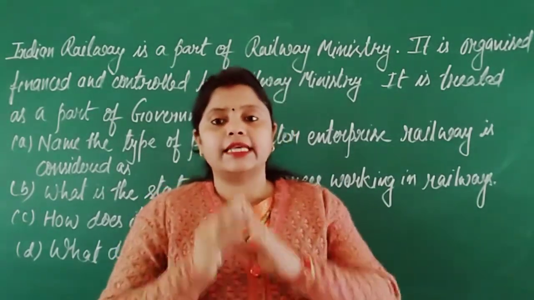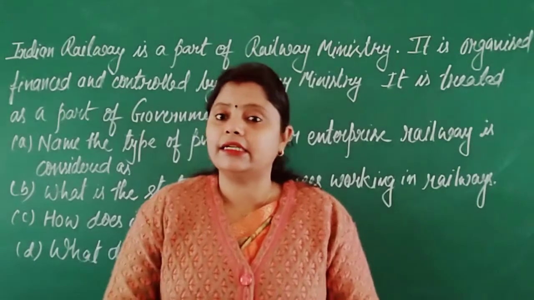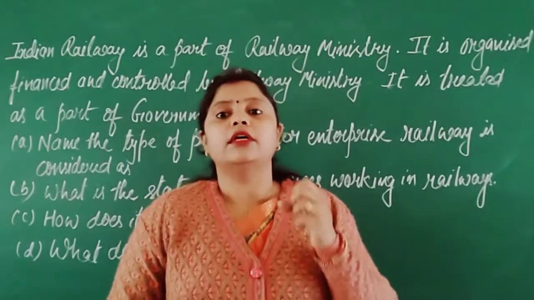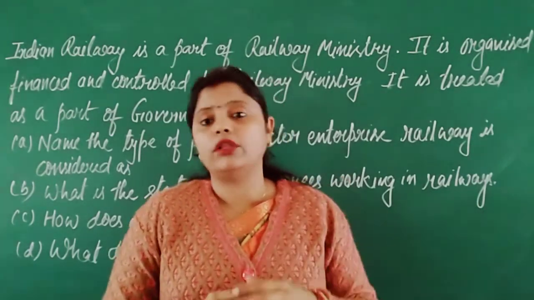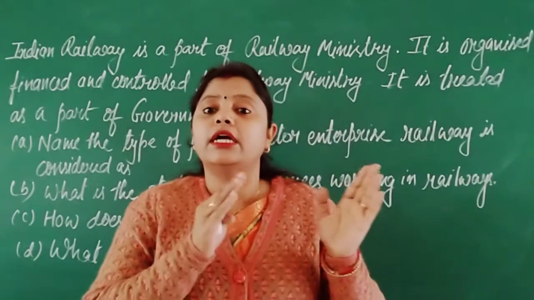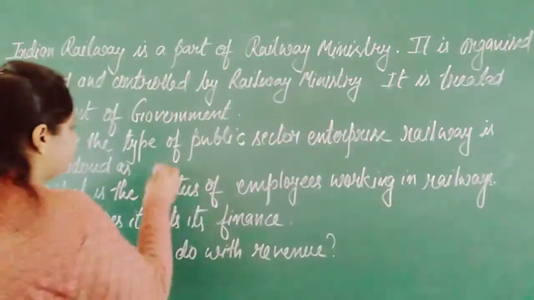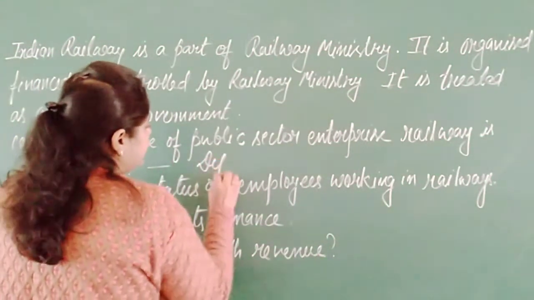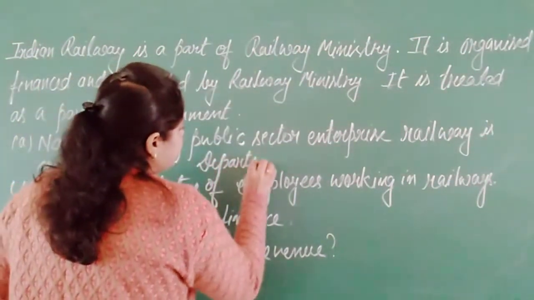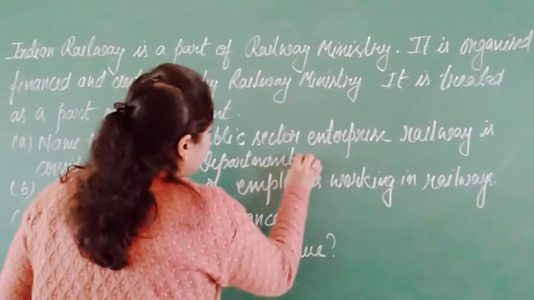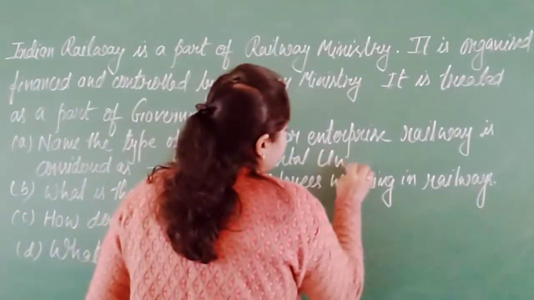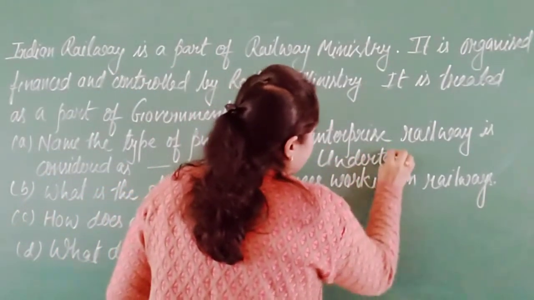So here in this case we know which is coming directly under the control of the government, where the government is already looking after all the matters. This is related with departmental undertaking. So here the first answer is departmental undertaking.